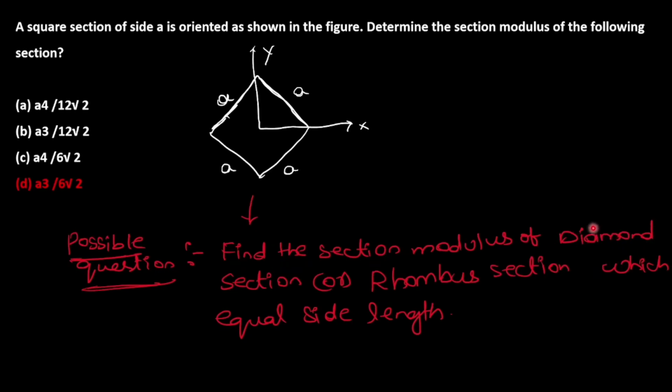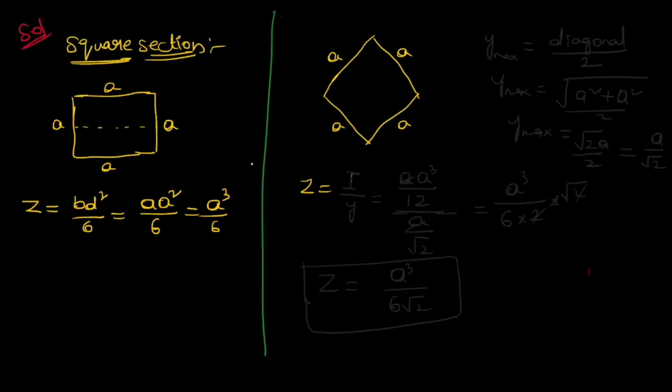Diamond section means this shape only. And also he may ask about a rhombus section. Rhombus section also means this diagram only. So he may change the language like this, which has equal side length. So the language may be changed like this. So be careful. Let's see the square section and find the section modulus.